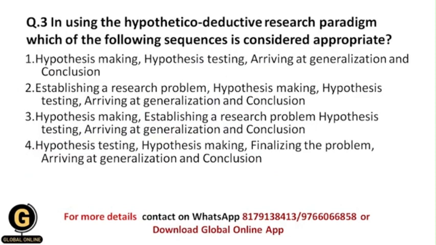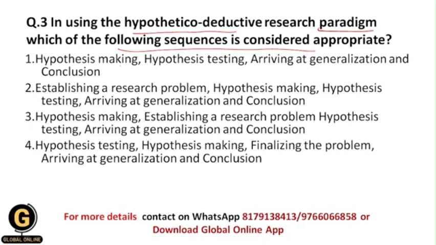Next is, in using the hypothetico-deductive research paradigm, which of the following sequences is considered appropriate, okay. Whenever you are using the hypothetico-deductive research approach, you need to go through simple steps, those are the research steps. So what is the sequence of these research steps?